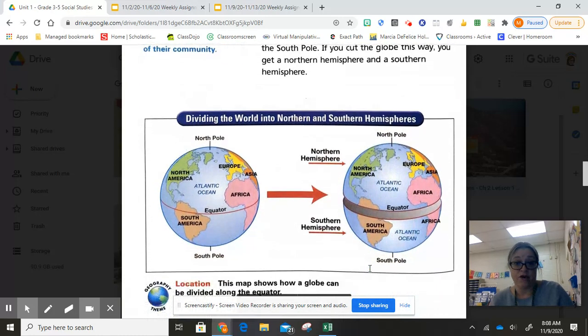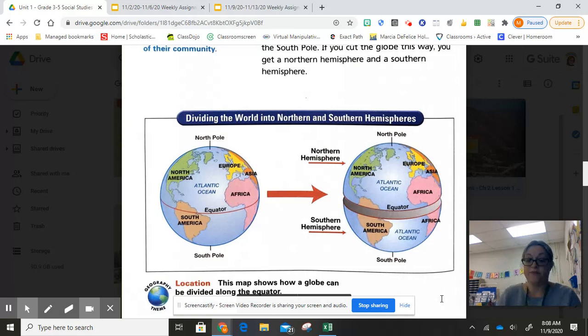All right, so if we go down here, we have a nice little graphic source showing us 2 different globes. So remember when you're looking at a graphic source, the first thing you want to do is look at the title. The title is there in that dark blue oval. So what are we looking at? Dividing the world into northern and southern hemispheres.